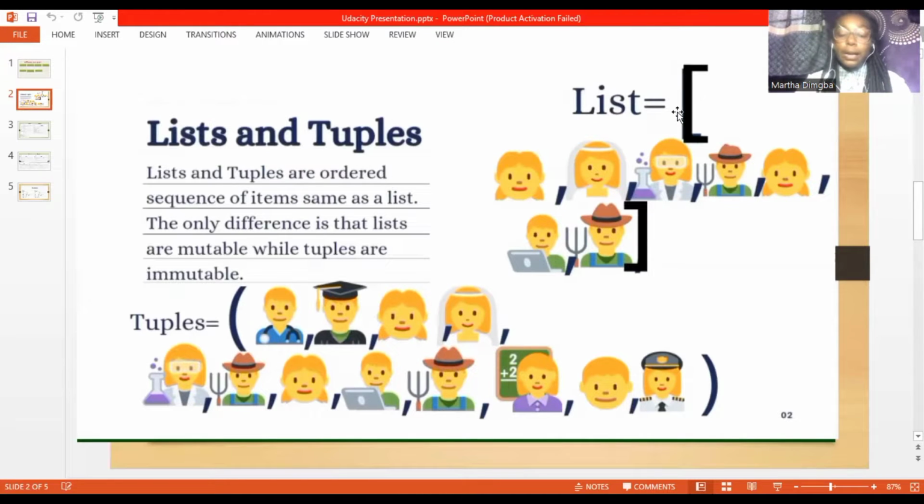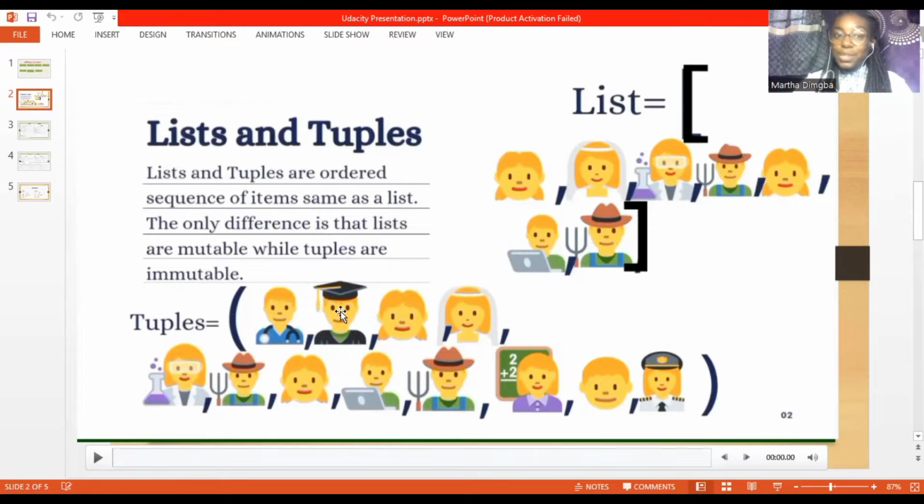Lists and tuples are from the sequence data type, and they are ordered because they have index numbers. Every element in a list and in a tuple has an index number. In Python, we start counting from 0, 1, 2, and so on. So the first element in both a list and a tuple has the index number 0. Then the next element will have the index number 1, and so on.